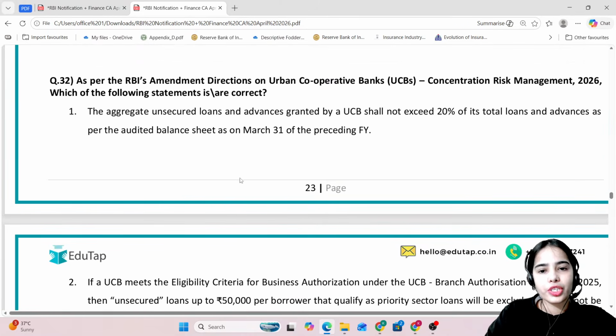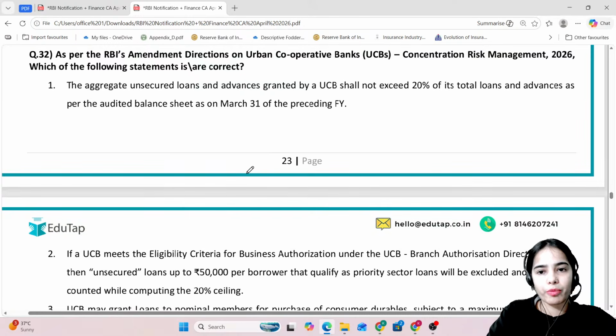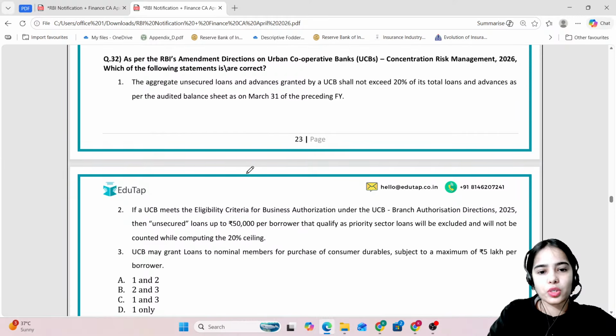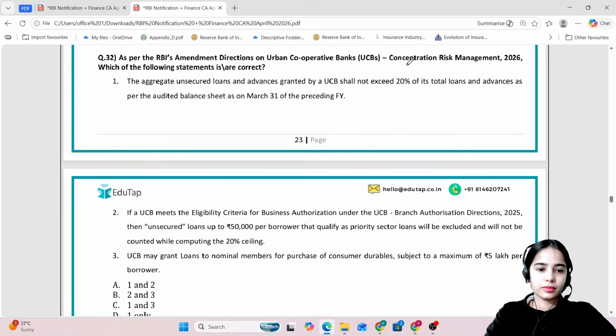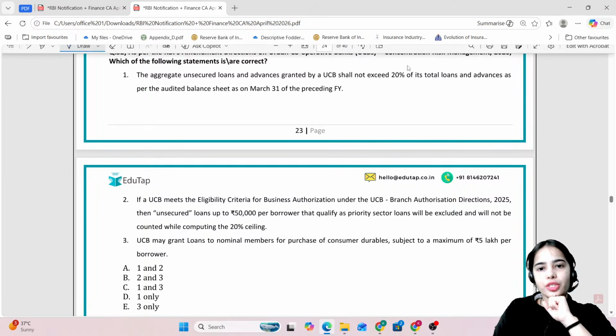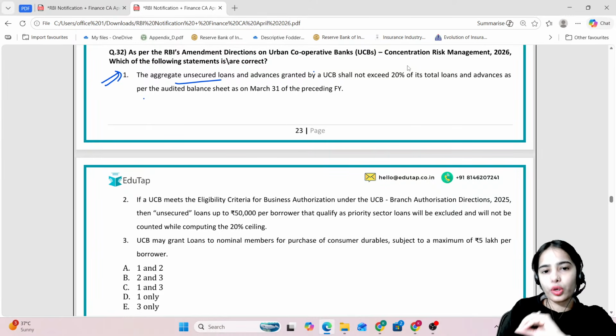Now coming to the next question regarding the urban cooperative banks. As per the RBI's amendment directions on urban cooperative banks concentration risk management 2026, which of the following statements is or are correct? As per the RBI's amendment directions, the aggregate unsecured loans and advances granted by an urban cooperative bank shall not exceed 20% of its total loans